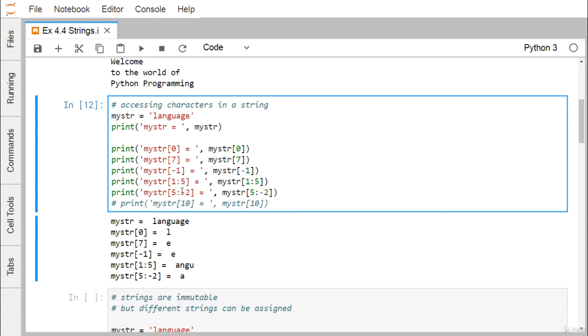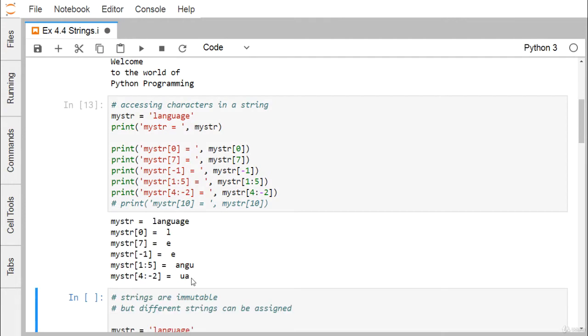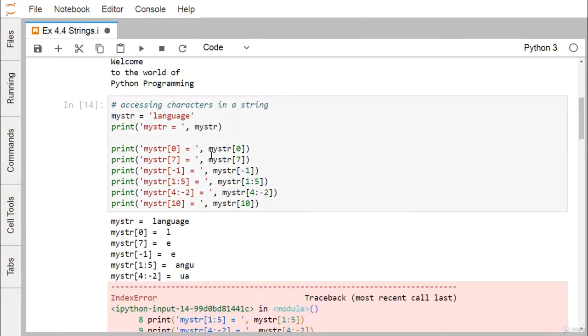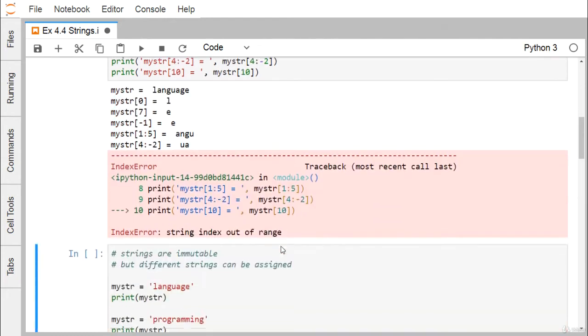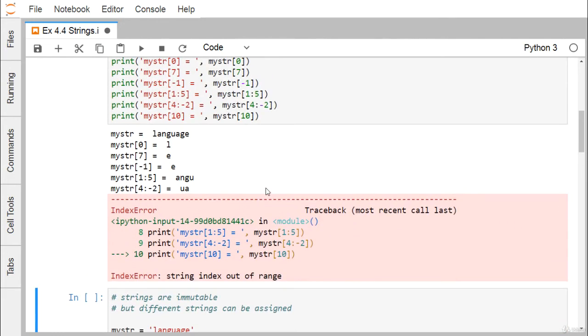But if I make this one 4, then obviously we get the output UA in that case. Now here, index 10 is not present, because language has 8 characters, so the index ranges from 0 to 7. Index 10 is not a valid one. So if I want to access the character at the 10th index, we get an index error: string index out of range. That is the error message we are getting here.